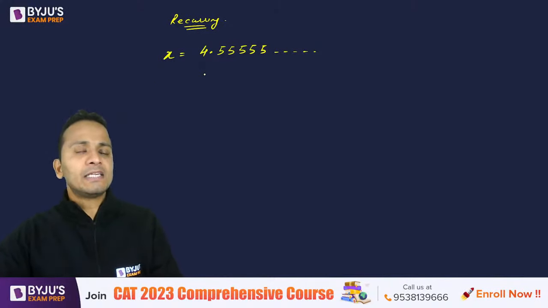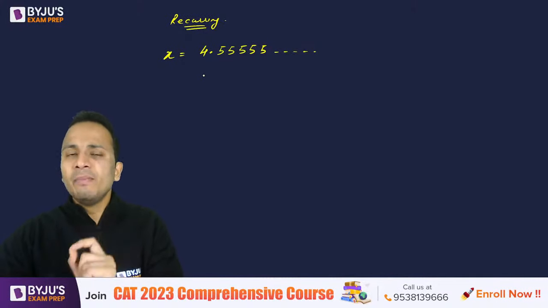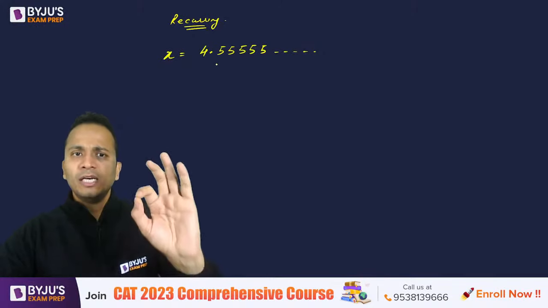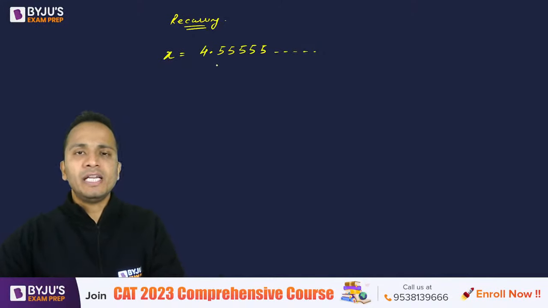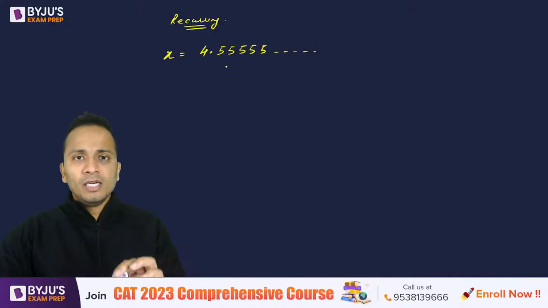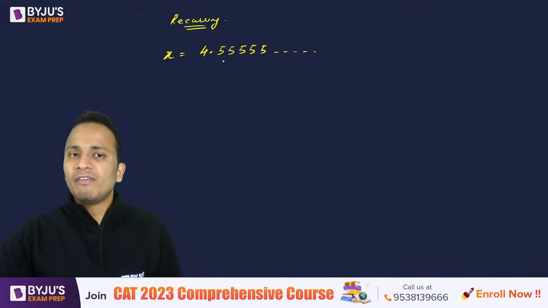Since I can see that the repetition, the pattern, is starting immediately after the decimal. Okay, so this is what you all can notice. The pattern is starting immediately after the decimal. Now there is a single number that is being repeated, 4.55555 and so on. Now the portion of this number which is creating a problem is after the decimal.